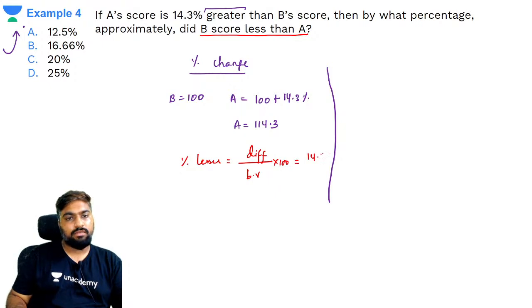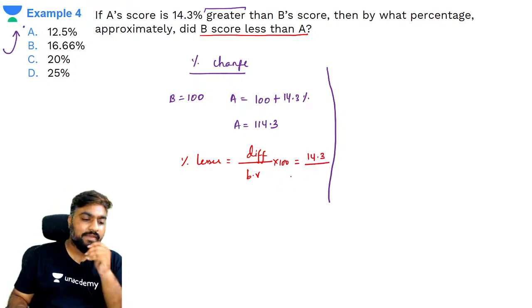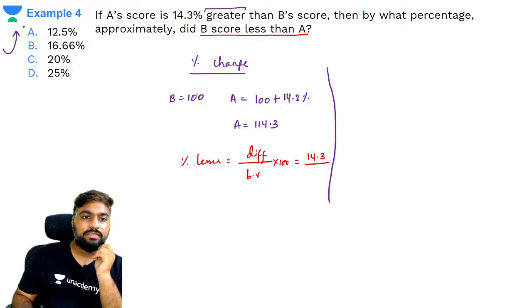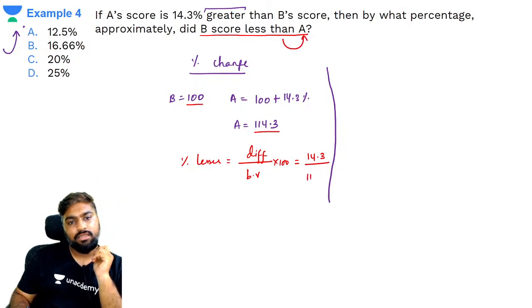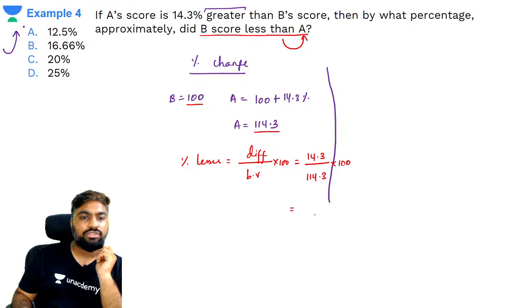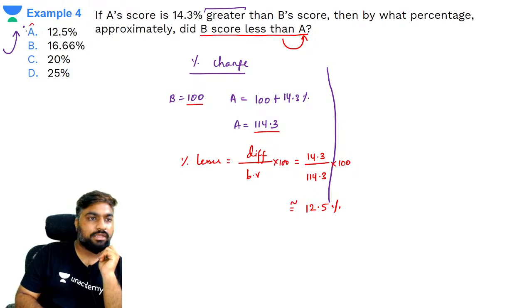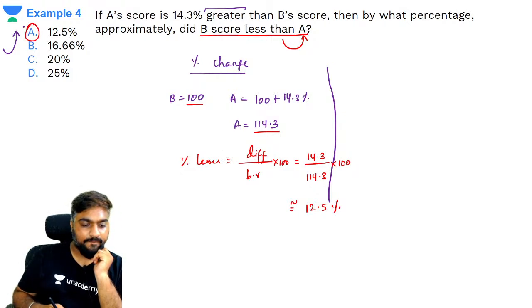Difference is 14.3, but what will be base value, guys? Is base value 100 or is it 114.3? Less than A. तो A का स्कोर क्या है? 114.3 into 100. This is almost 1 by 8, which is 12.5% approximately. Option A.